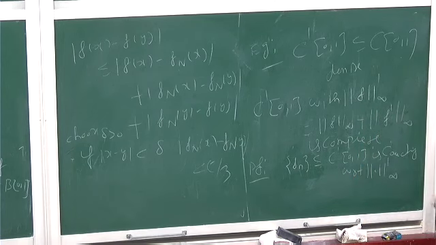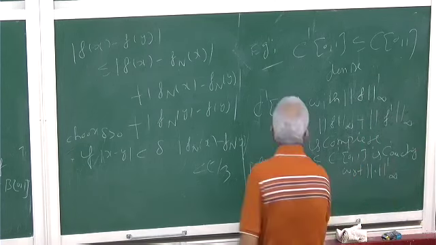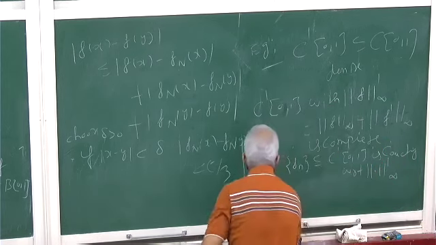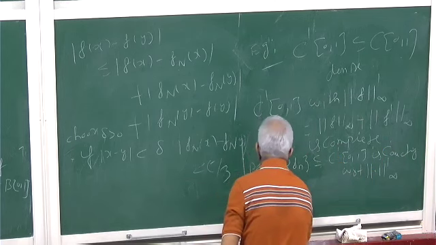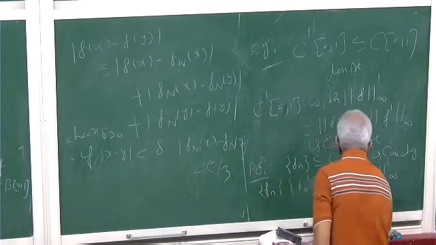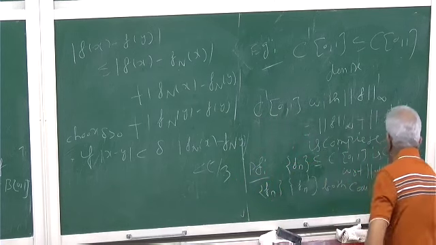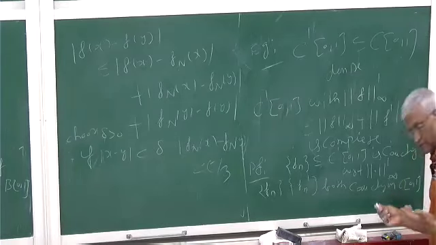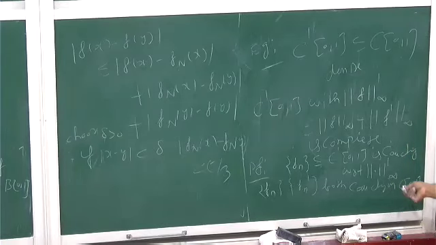If it is Cauchy, that means fn and fn' are both Cauchy in C[0,1]. Is that okay? I'm saying that fn is a sequence of differentiable functions in C1[0,1].